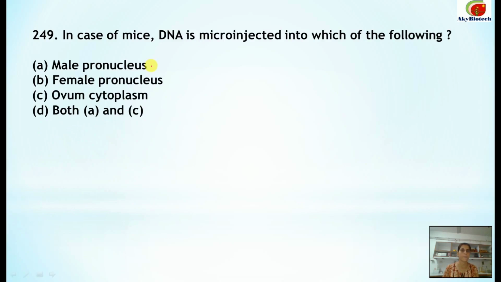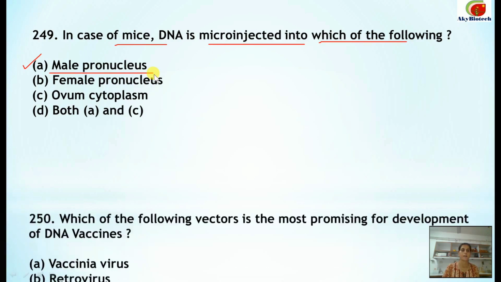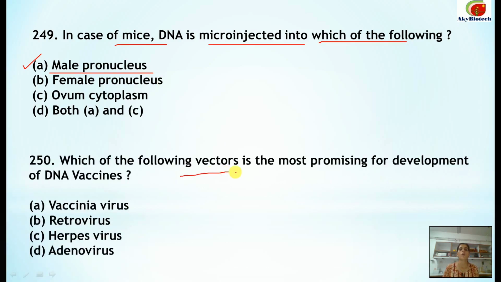249. In case of mice, DNA is micro-injected into which of the following? So the correct one is the male pronucleus. This one is the correct option. Number 250. Which of the following vectors is the most promising for development of DNA vaccines? So it is Vaccinia virus. This one is the correct option.